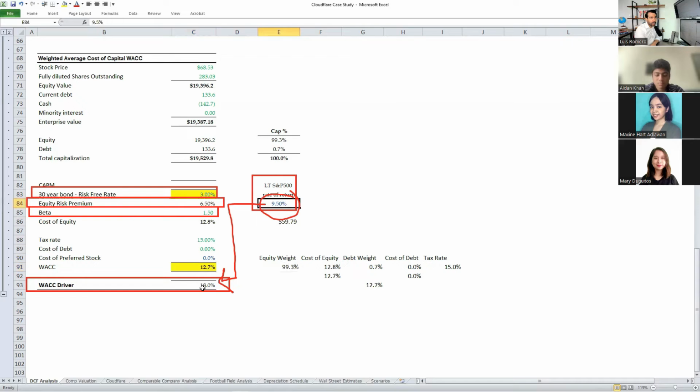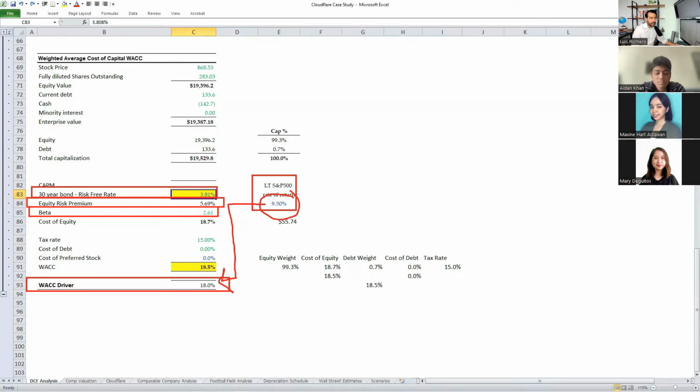Or maybe other investors were factoring in an 8.5% S&P 500 long-term growth rate. Look at the WACC: 11%. So what has transpired in the last 12 months, due to the raising of interest rates by the Federal Reserve, has created a higher cost of capital environment for companies like Cloudflare.